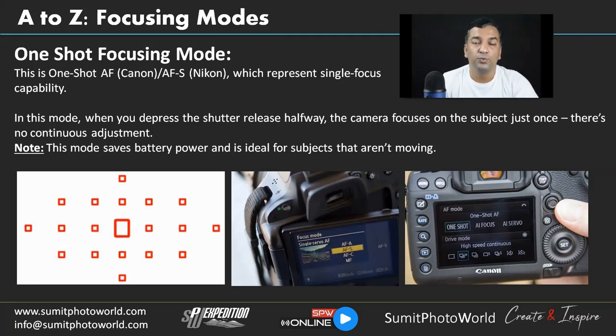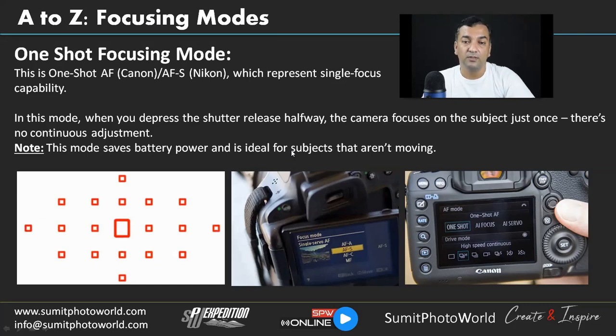So when you do focusing, they'll lock the focus on that, and you can complete the capture by fully depressing the shutter release button. In this mode, when you depress the shutter release halfway, the camera focuses on the subject just once. There's no continuous adjustment. So your camera will focus only once when you halfway press the shutter release button. This mode saves battery power and is ideal for subjects that aren't moving.